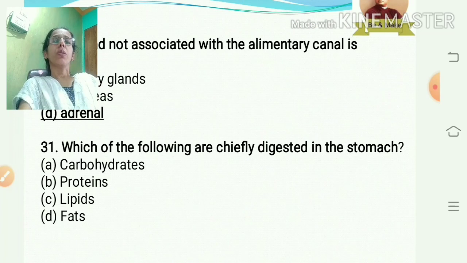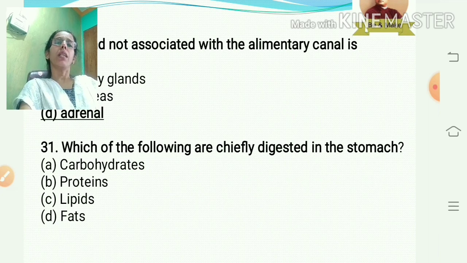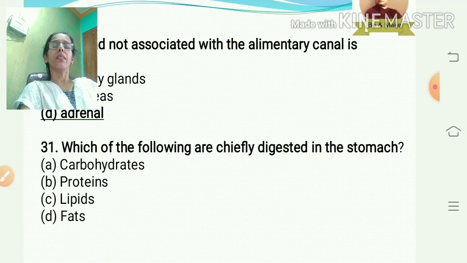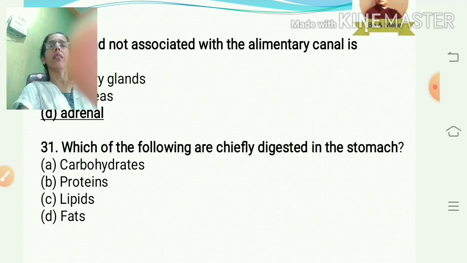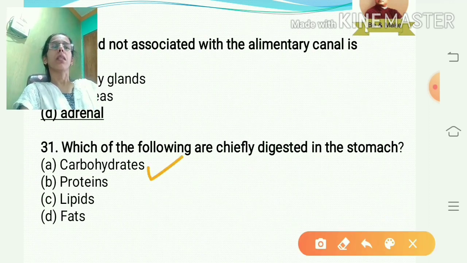Which of the following are cheaply digested in the stomach? Now, which type of substance gets digested easily is called cheaply digested. Here, carbohydrates get digested easily, but proteins, lipids and fats need more energy for digestion. Therefore, the answer is carbohydrate.